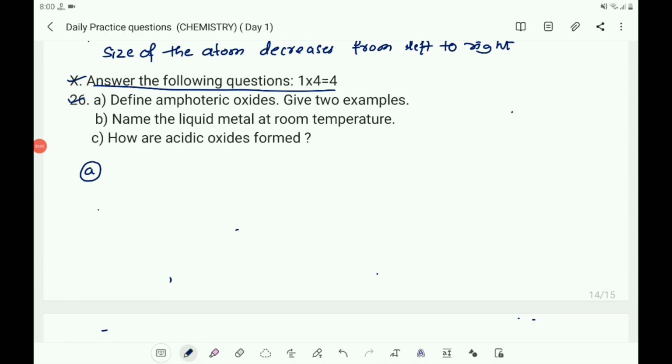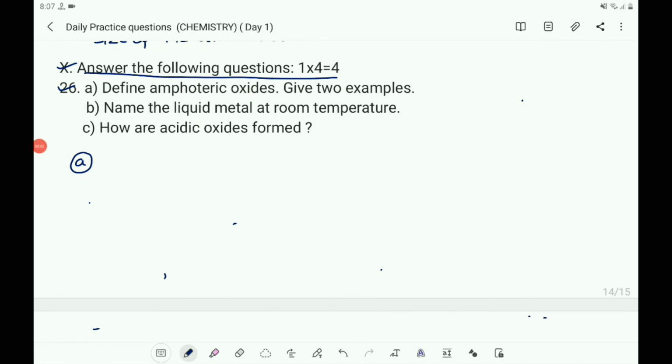Zinc oxide reacts with hydrochloric acid, gives the salt zinc chloride together with water, and also the same zinc oxide reacts with the base sodium hydroxide, gives sodium zincate together with water. So this is the example. Zinc oxide reacts with acid, gives salt and water. Similarly, zinc oxide reacts with base to give salt and water. So this zinc oxide shows amphoteric nature.